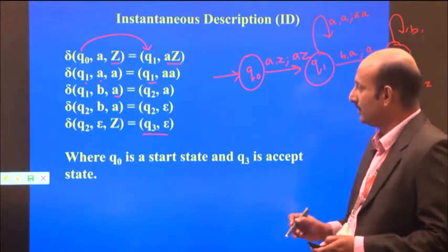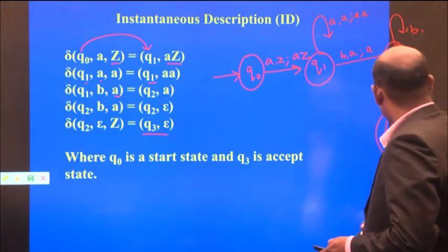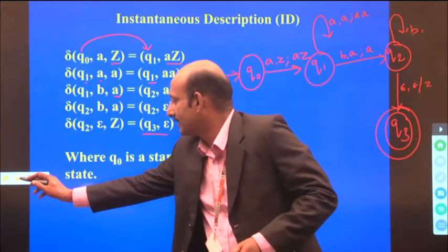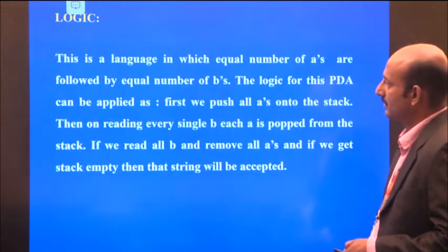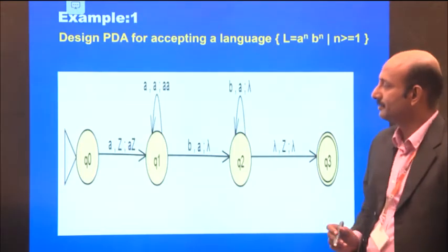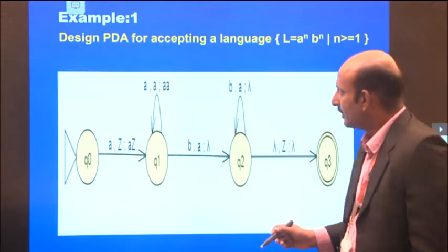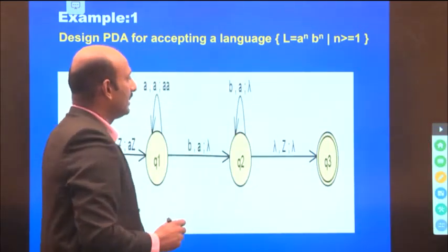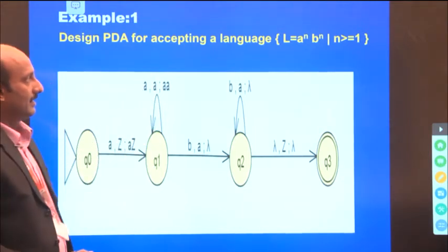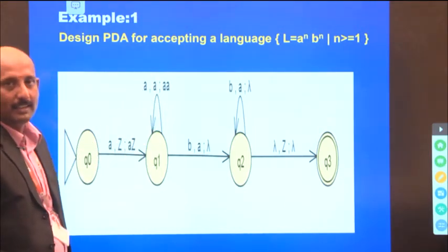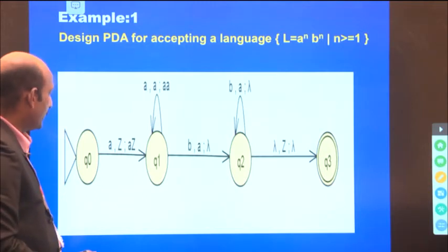First we have to design this pushdown automata, which is very important here. This pushdown automata accepts the language A power n, B power n.